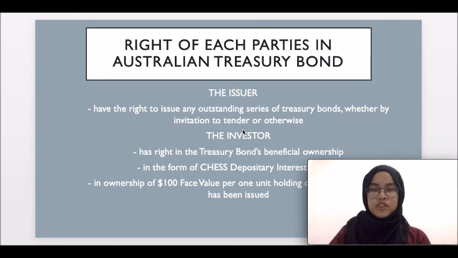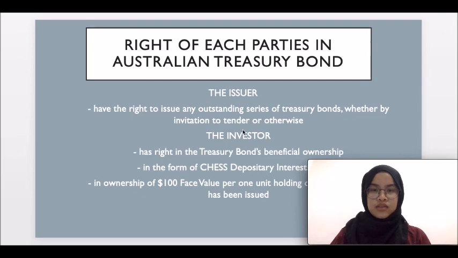So, rights of each party in Australian Treasury bond. For the issuer, it has the right to issue any outstanding series of Treasury bond, whether by invitation to tender or otherwise. For the investor, it has rights in the Treasury bond beneficial ownership.